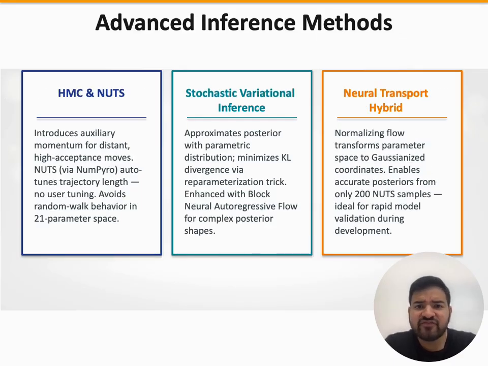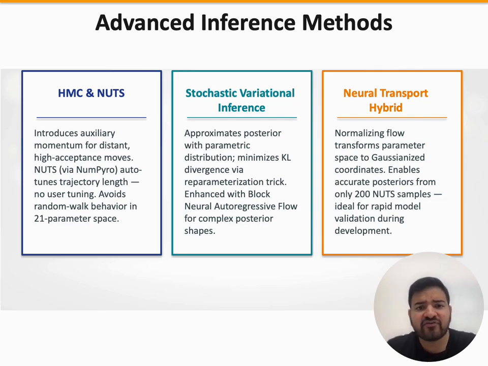Now let me describe the inference algorithms in detail. Hamiltonian Monte Carlo introduces an auxiliary momentum variable and simulates Hamiltonian dynamics to propose distant moves in parameter space. The key advantage in high dimension is that it avoids random walk behavior.